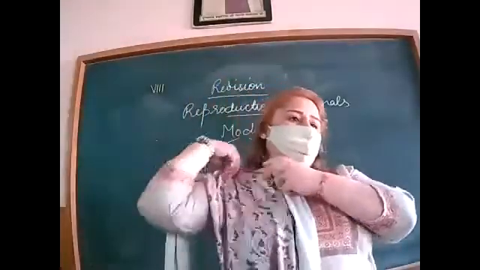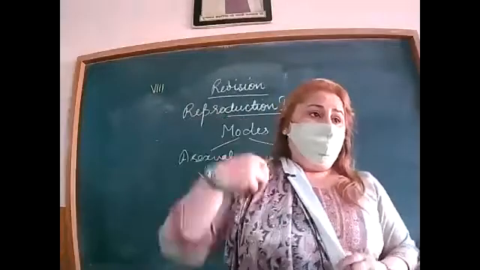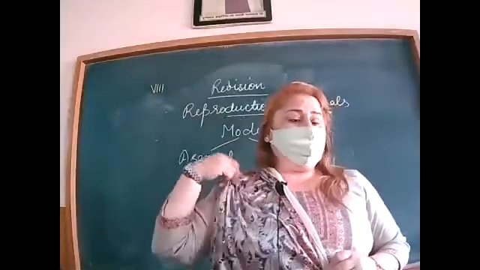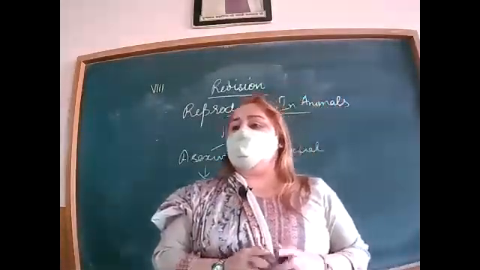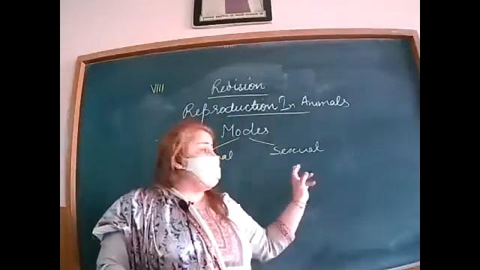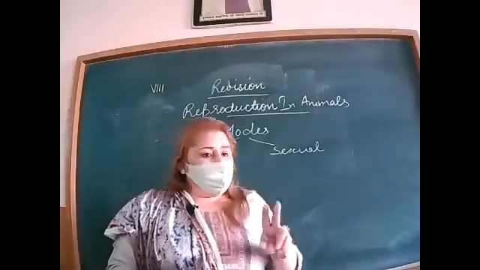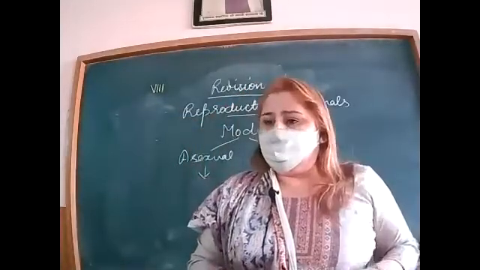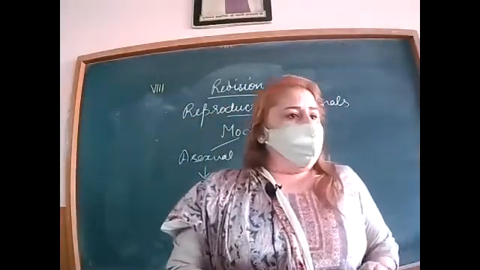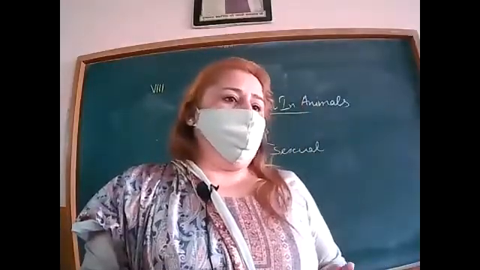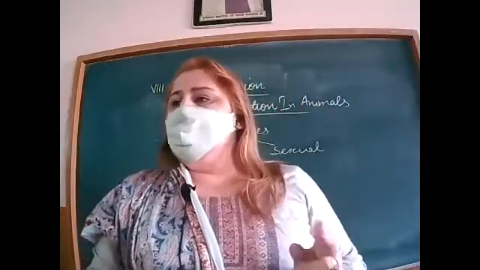Example, amoeba, hydra, yeast, right? All these reproduce with the help of asexual reproduction. What do you mean by sexual reproduction? In it two parents are involved and fusion of gametes takes place, right? That is called sexual reproduction. Example, human being, horse, frog, all these are examples of sexual reproduction.